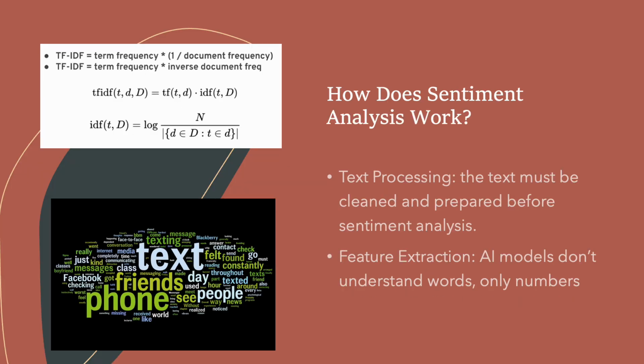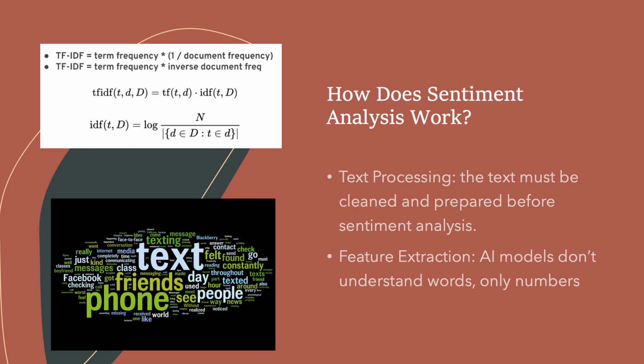So how does sentiment analysis actually work? Let's break down how it works under the hood. Sentiment analysis is a key application of natural language processing, which is a branch of AI that helps computers understand human language. So let's go into a step-by-step analysis of the process to understand how sentiment analysis actually works. Before AI can even analyze sentiment, the text must be cleaned and prepared. Pre-processing techniques include removing punctuation and special characters, so "wow" with exclamation points is turned into "wow" with no exclamation points, and lowercasing all words, like "Great" to "great."